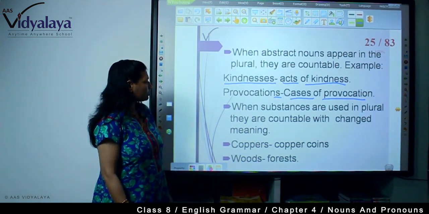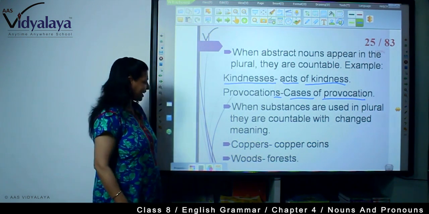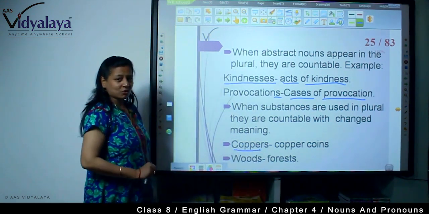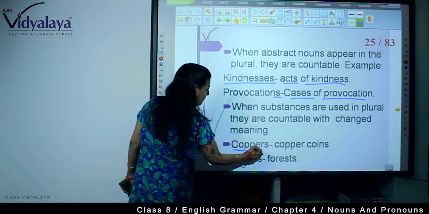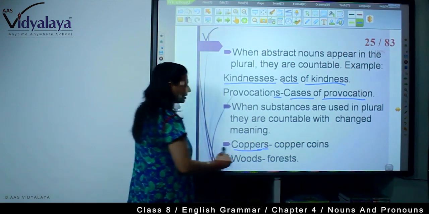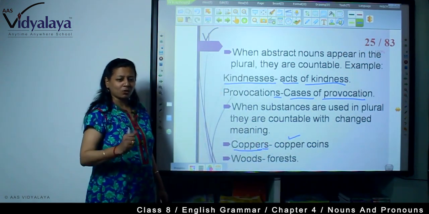When substances are used in plural, they are countable with changed meaning. For example, copper is a material noun, as you know. But if we add s to it, if we make it plural, then its meaning is changed. It becomes copper coins.